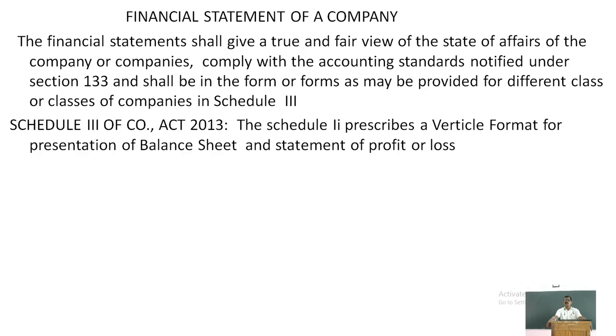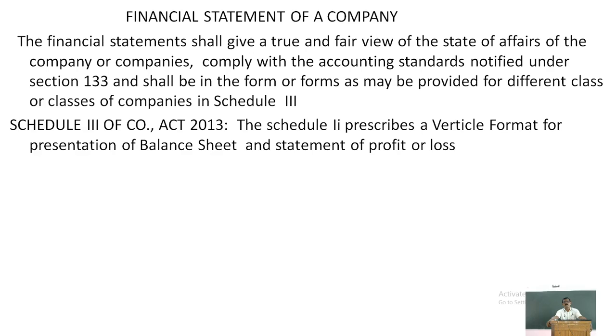In the sense that the balance sheet must show the true value of assets and liabilities, so that it shows the correct financial position of the company, and also the profit or loss shown in the statement of profit or loss must be correct.